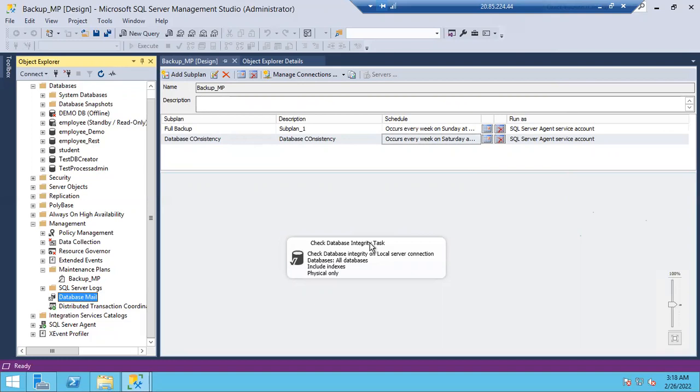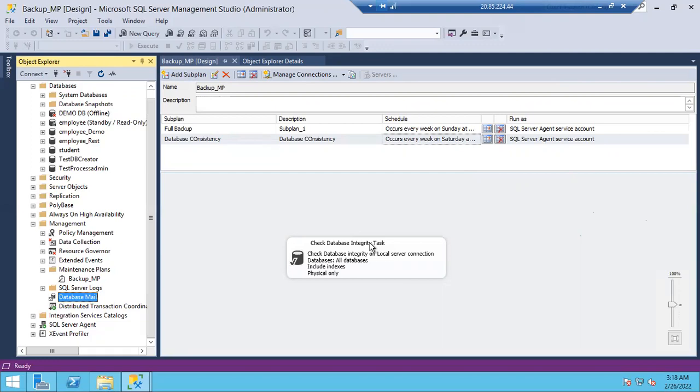Okay, sir. Or you can Google it: script for database mail Outlook. Just Google it, you will get a script. You can execute that script also, guys. But it won't work. Why? Because it needs extra permissions and all.